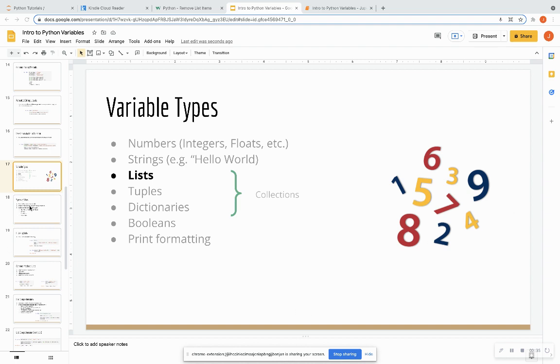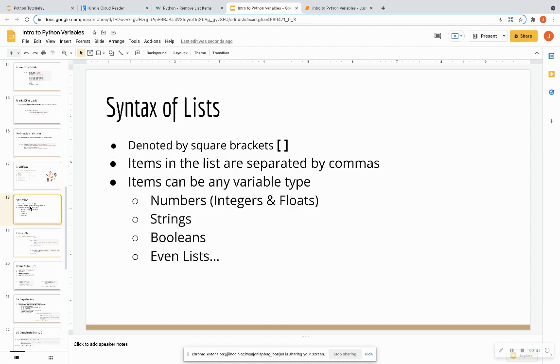So, the first thing that we want to learn is the syntax of lists. Lists are normally denoted by square brackets. Actually, not normally, they're always denoted by square brackets. Items in a list are separated by commas, and items in that list can be any variable type. They can be numbers, strings, booleans, which is true or false, and they can be lists. So you can have lists of lists. And of course, that gets a little bit complicated, but there may be a lot of use cases where you want to make a list of lists.